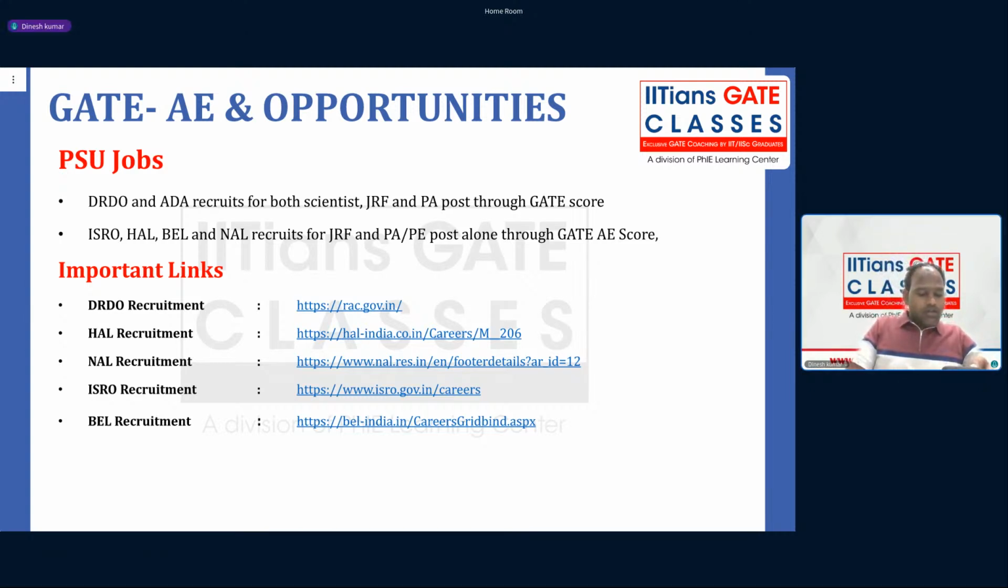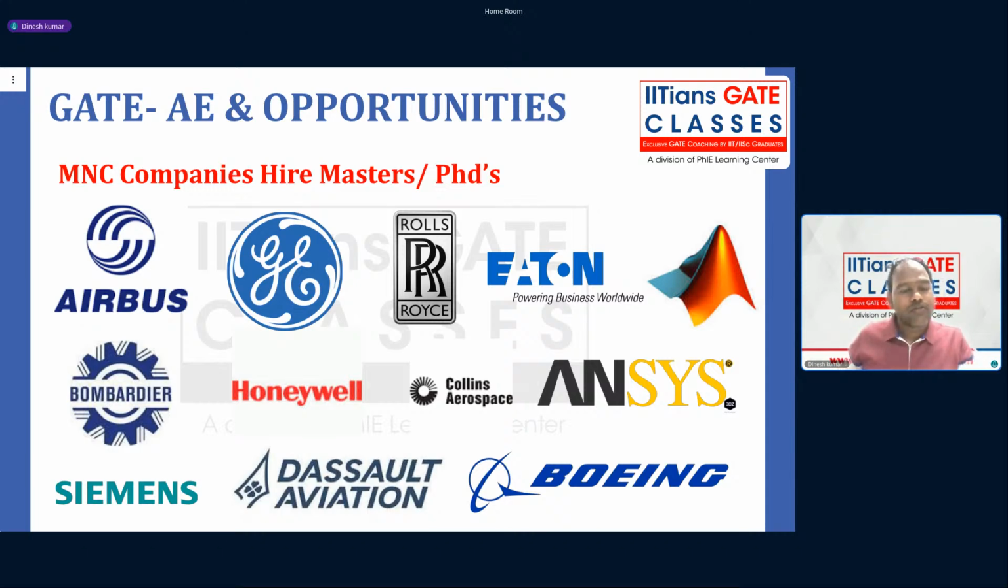Then these are the important links, guys, or important exams you should be aware of: DRDO recruitment, HAL recruitment, NAL, ISRO, BEL, and other recruitments also.